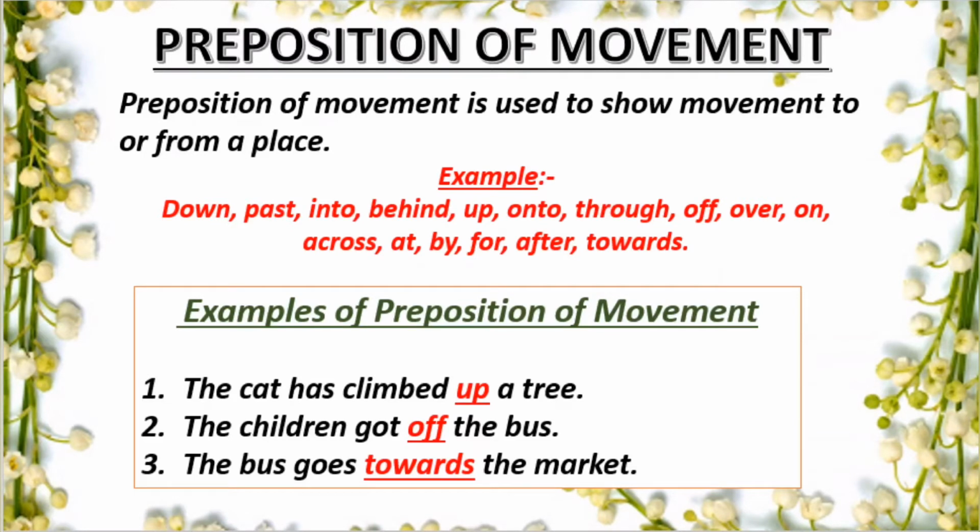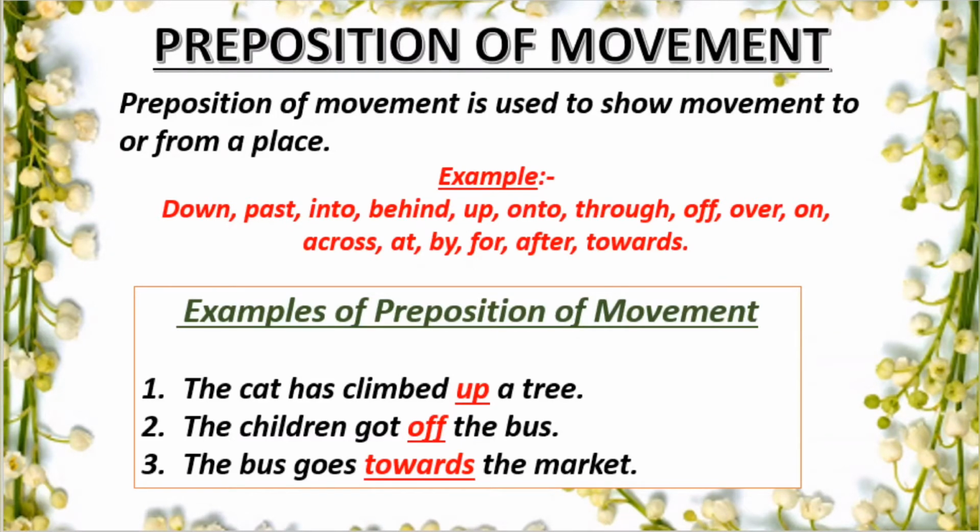First is the cat has climbed up a tree. So up is the preposition of movement. It tells where the cat has climbed. Next, the children got off the bus. So off is the preposition of movement. Next, the bus goes towards the market. So towards is the preposition of movement.